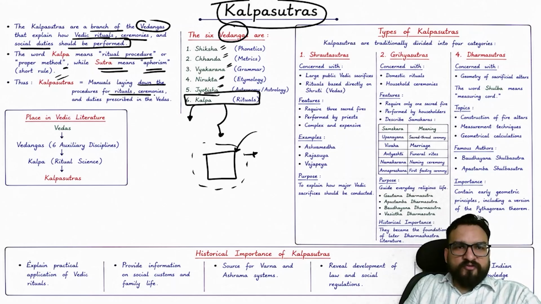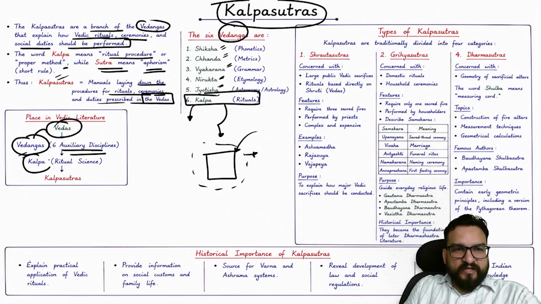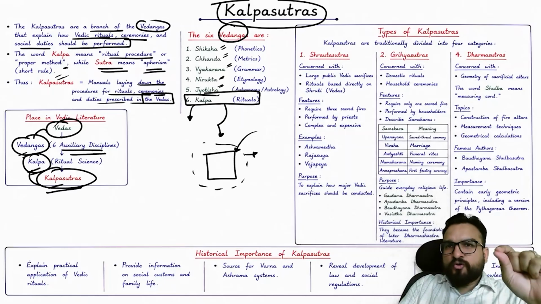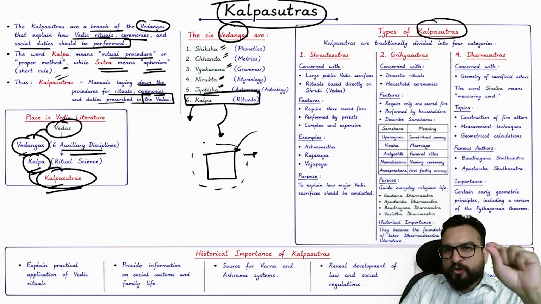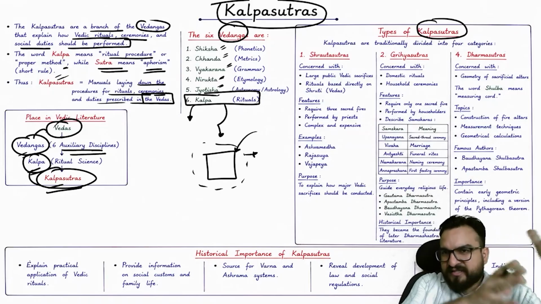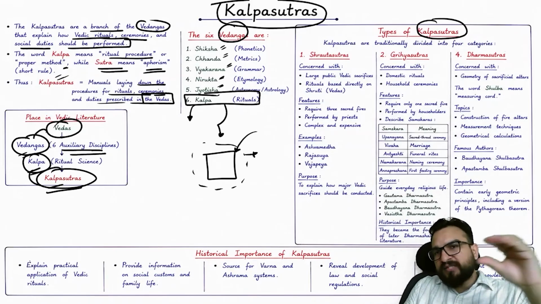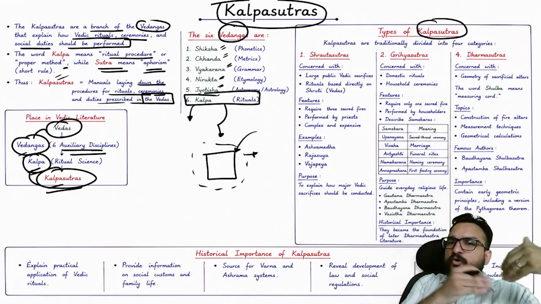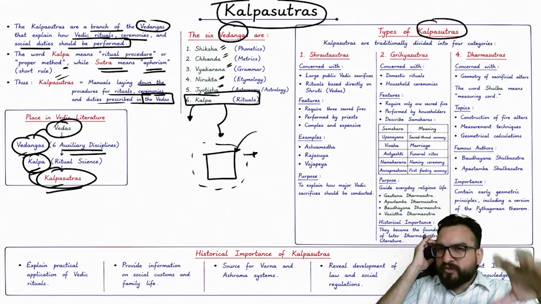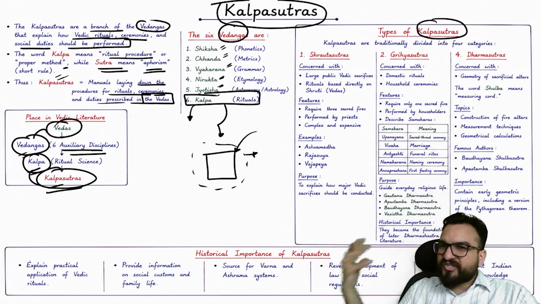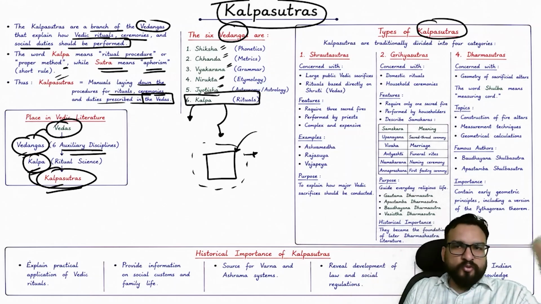Manuals laying down the procedure for rituals, ceremonies, duties prescribed in the Vedas. So Vedas has Vedangas, 6 auxiliary disciplines, and one is Kalpa, and from Kalpa come your Kalpa Sutras. Now if you were just a history student from GS perspective, I would have directly told you Dharma Sutras and Dharma Shastras, and we wouldn't have to find the origin of that. But you are a history optional student, you should exactly know where these Dharma Sutras and Shastras are coming from. And next prelim questions will be on Sutras and Shastras only, let me tell you.